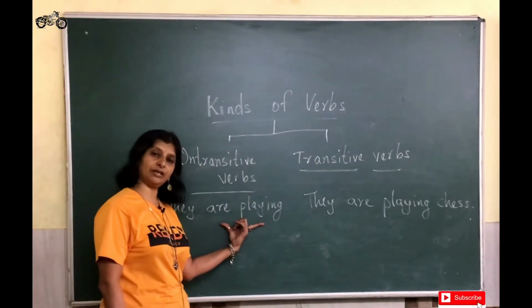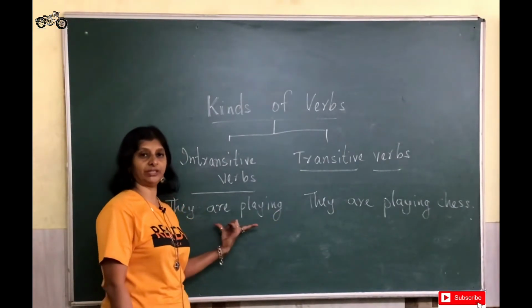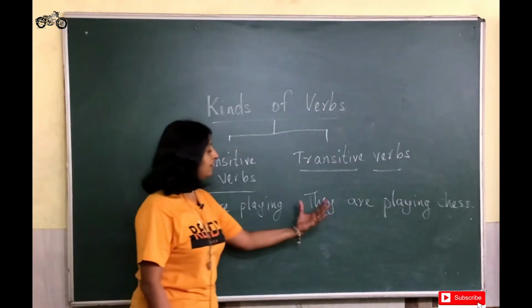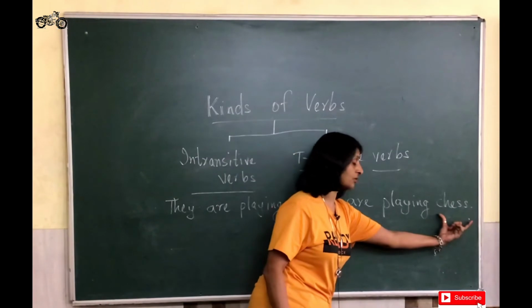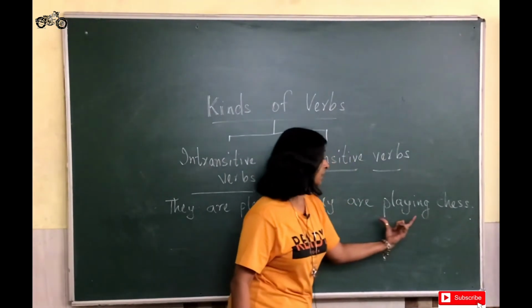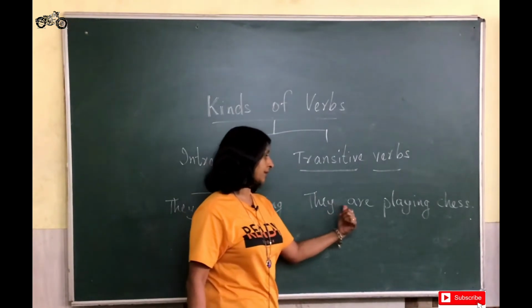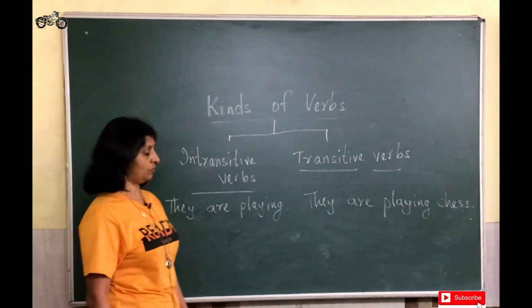Are playing is my verb here, but it does not need any object to give me a complete sense. So this is an intransitive verb. But they are playing chess. So when I use the word chess here, this becomes the direct object to my verb are playing, and therefore they are playing chess is a transitive verb.